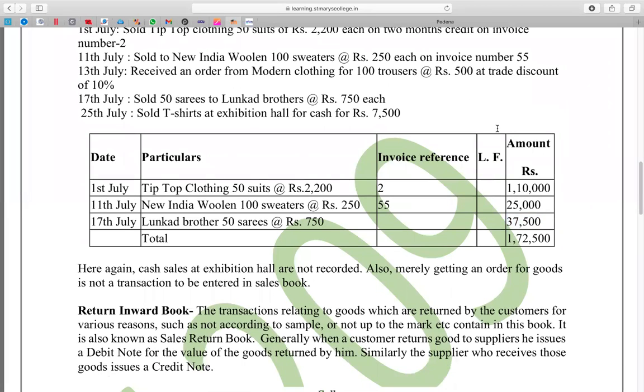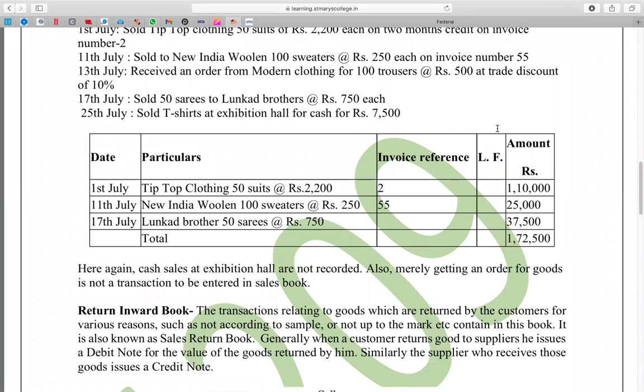Next is 25th July. Dominic, can you continue, please? On 25th July, sold T-shirts at exhibition hall for cash of rupees 7,500. It is goods only. It is sale.